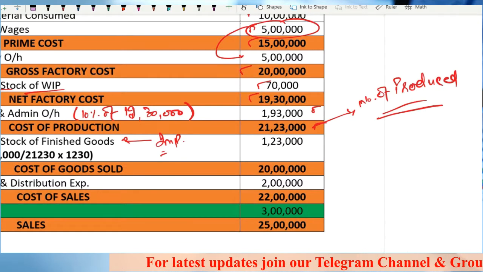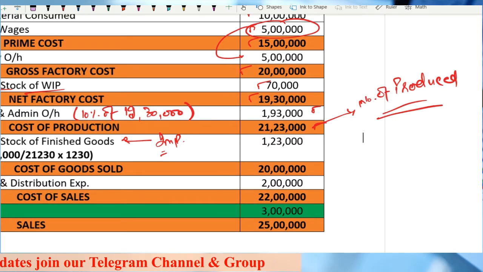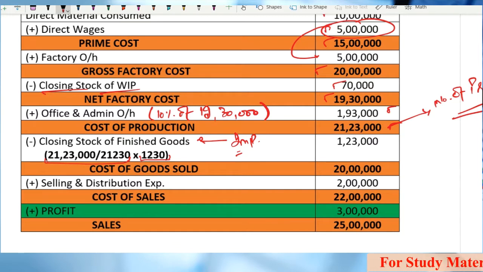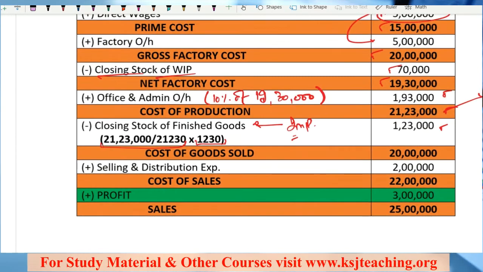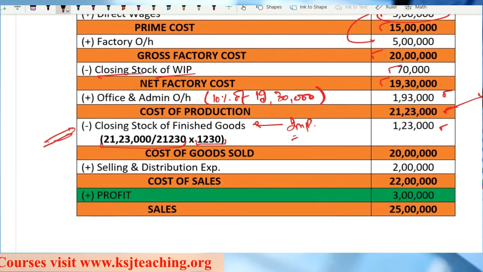Now this cost of 21,23,000 has been incurred on 21,230 units. That is why I have divided it by 21,230. So what is the cost of the 1,230 units lying in stock? That is 1,23,000. Clear? So this is the important point, closing stock of finished goods. This is to be done carefully.